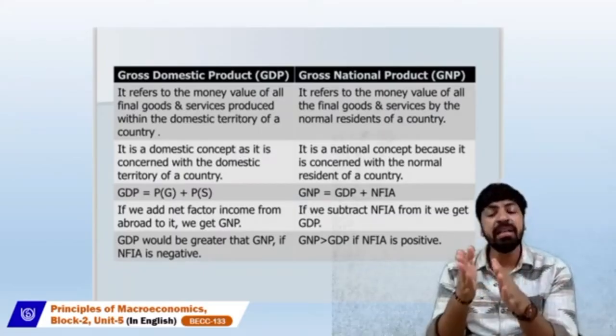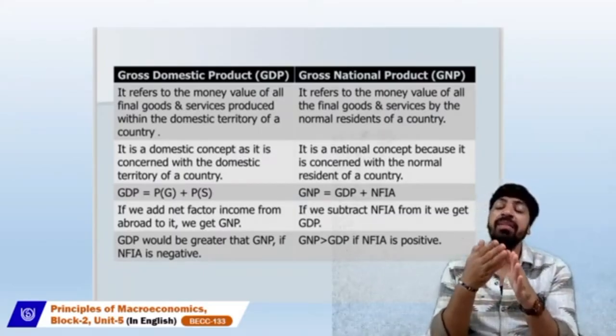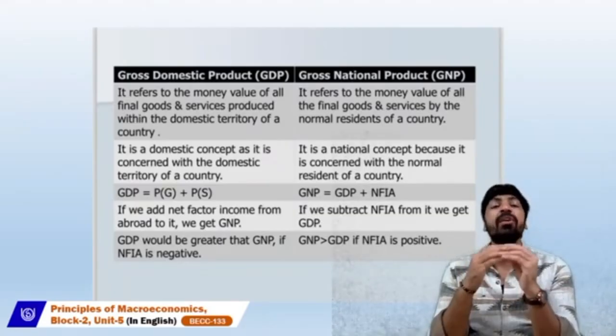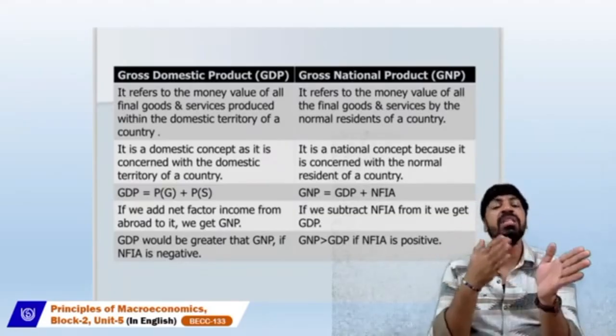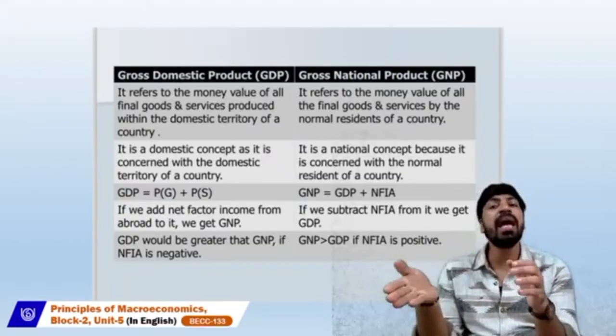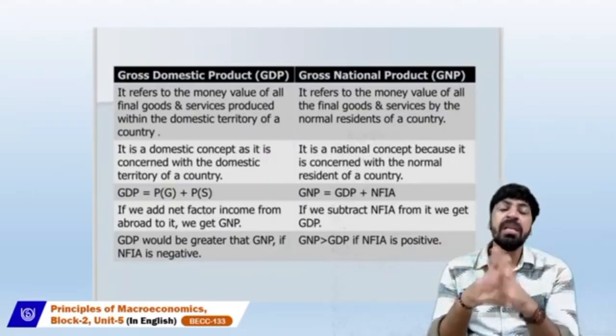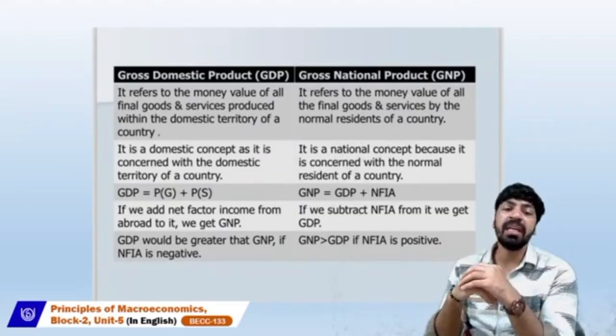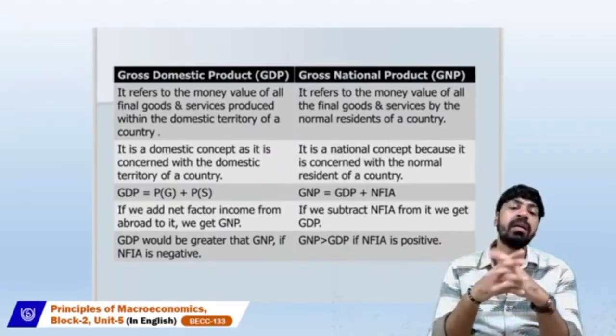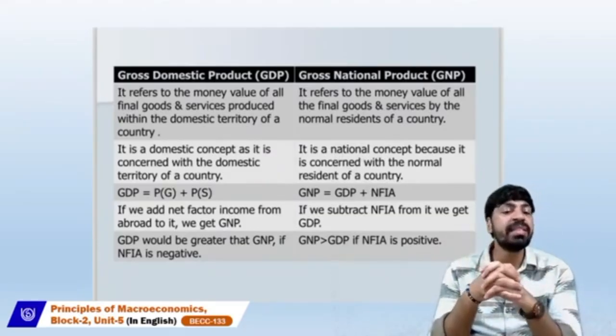We deduct the NFIA when we try to estimate the gross domestic product from the gross national product.